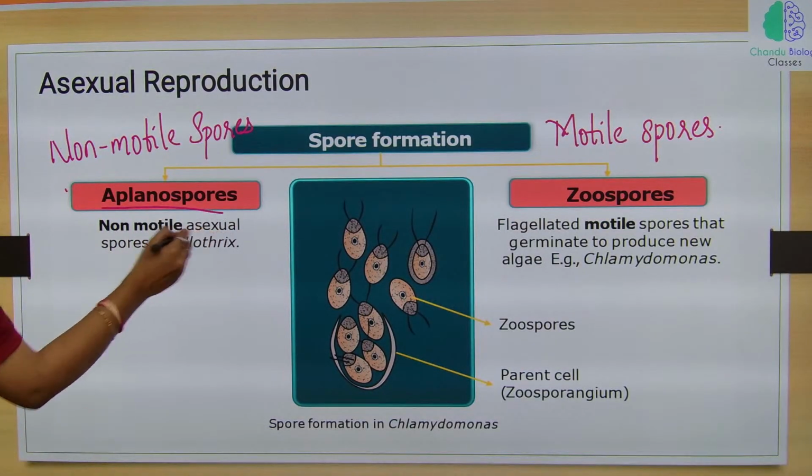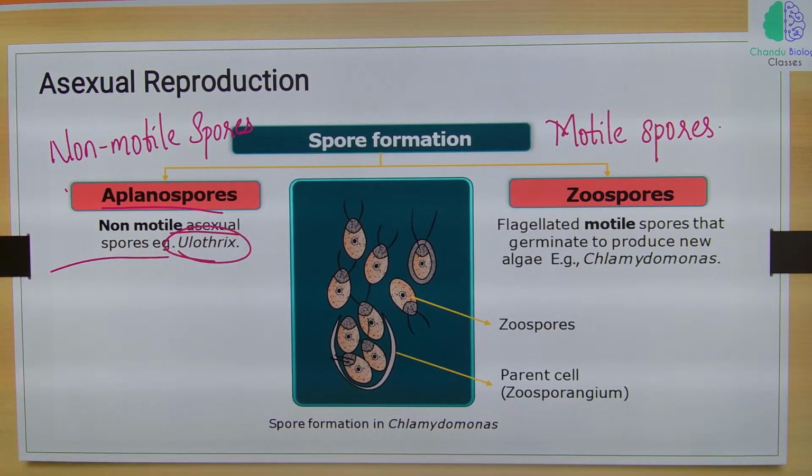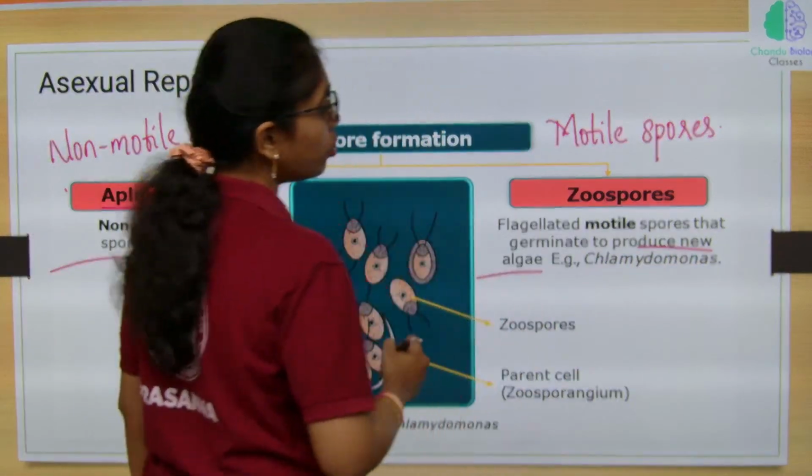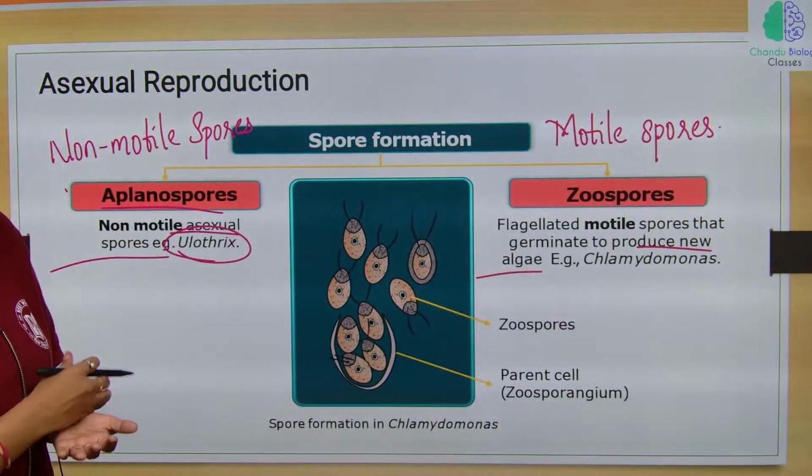These are asexual spores, and the best example is Ulothrix. Zoospores are flagellated motile spores that germinate to produce new algae.